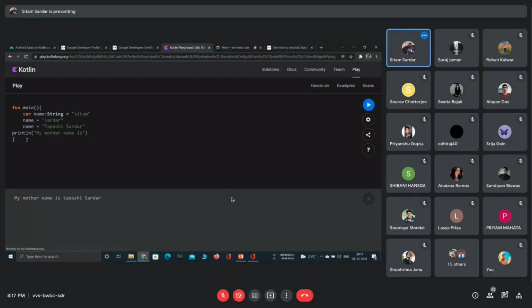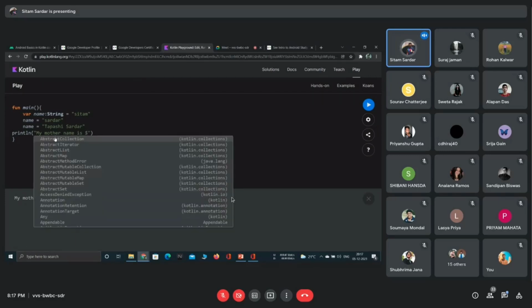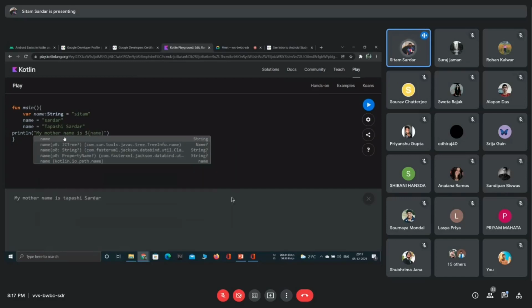Within the double quotation, it's overall a string. Inside the string, I want to get the value from the variable. So first we write the $ sign, which is called a string template. Then we give the curly braces, and inside the curly braces I pass the variable name.